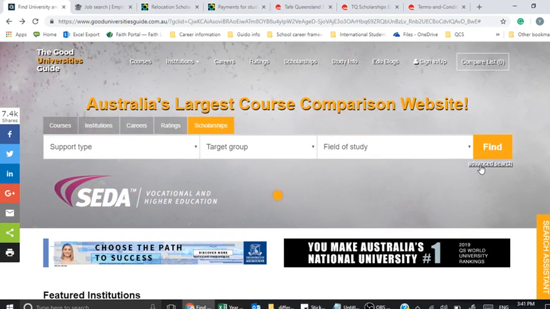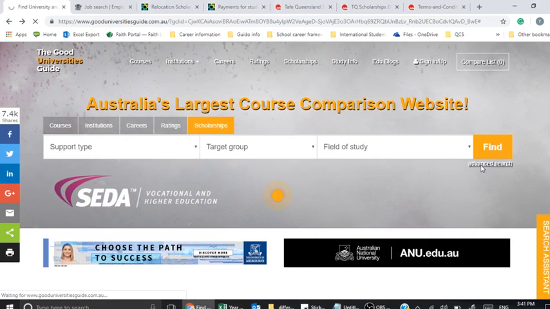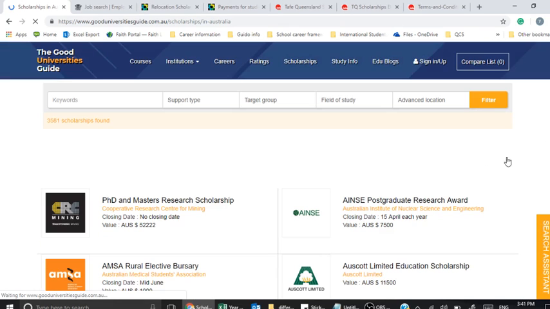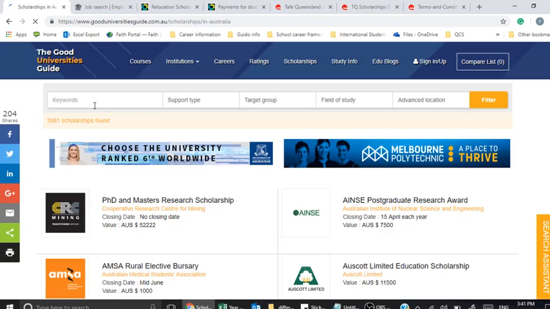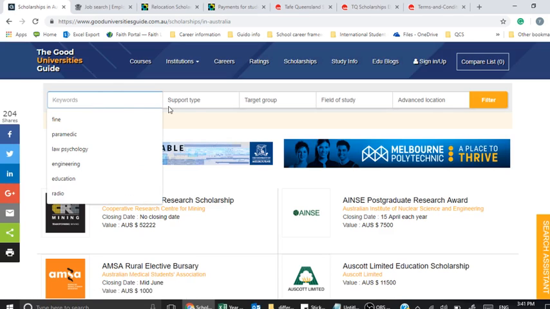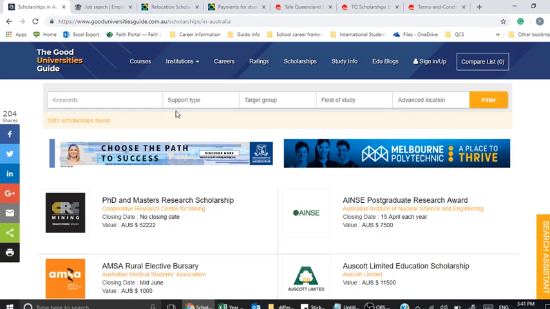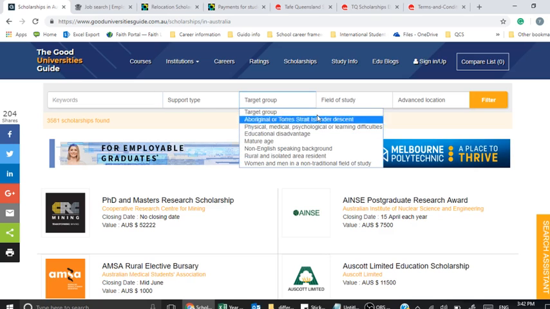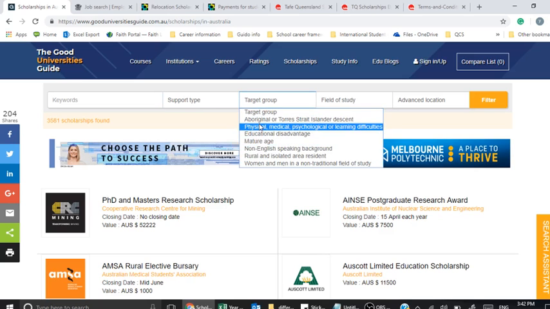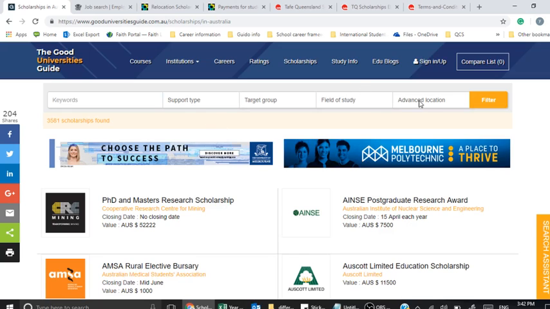And one of the first things I recommend you do is go straight to advanced search options, which gives you more options to search. Now we're going to leave the keywords empty. Why? Because, well, we want to see what is available. We want to see all options on the table, and we don't want to restrict ourselves. Support type, I'll leave open-ended for the moment, and target group as well. I don't want to narrow ourselves down to anything just yet.